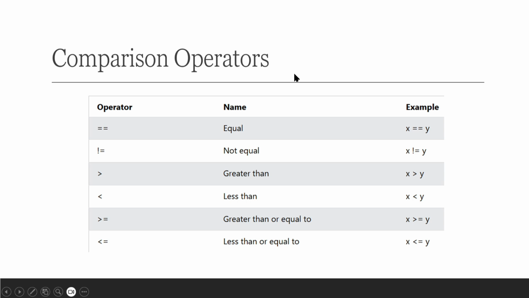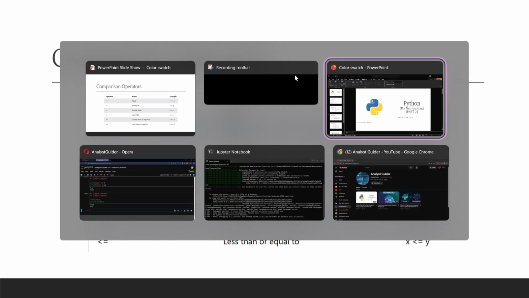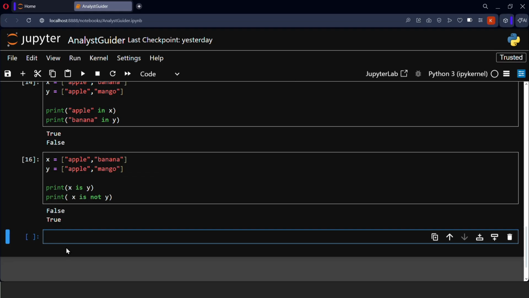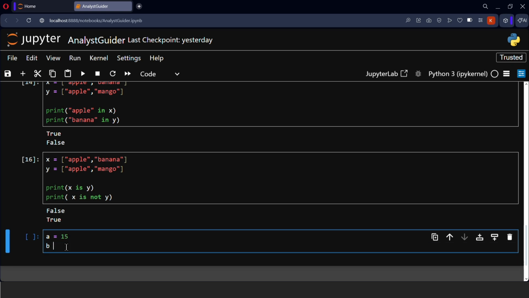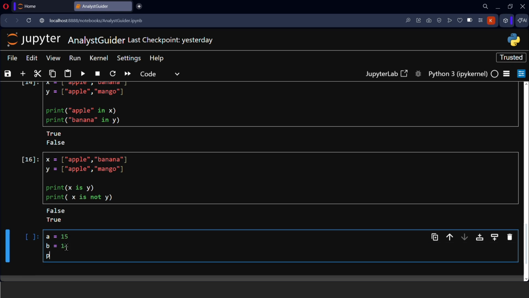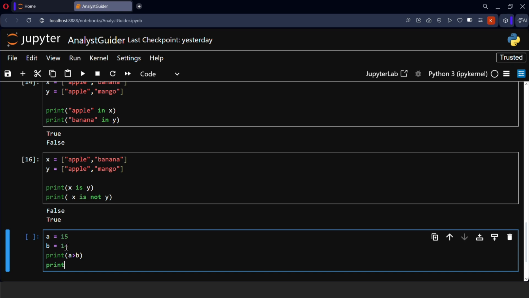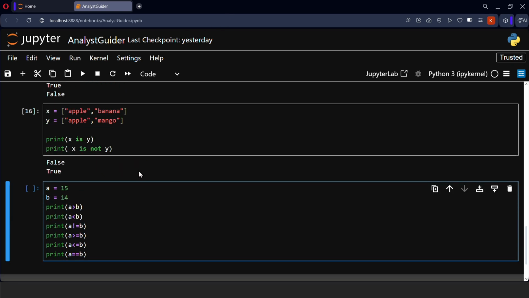Okay, so let me go to Jupyter notebook. Yep. So let me show you an example. Let a is equals to 15 and b is equals to 14. So print a greater than b. I'll try to explain all the operators at the same time. Let me type it first. So yeah, I have typed everything.